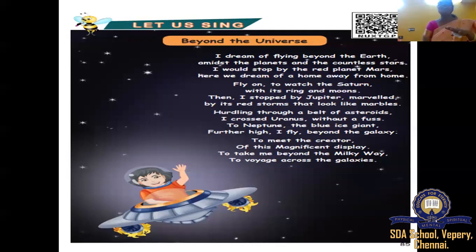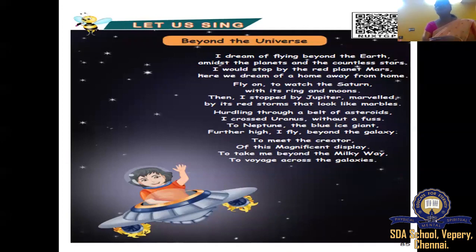Mars. You know, Mars is more or less similar to Earth. So that's why we learned. Arumadi was telling about the dialogues between Grandpa and Arumadi. Remember how they created 3 colonies there? The same way the poet stopped there on Mars. And here we dream of a home away from home. The poet wants a home away from home.